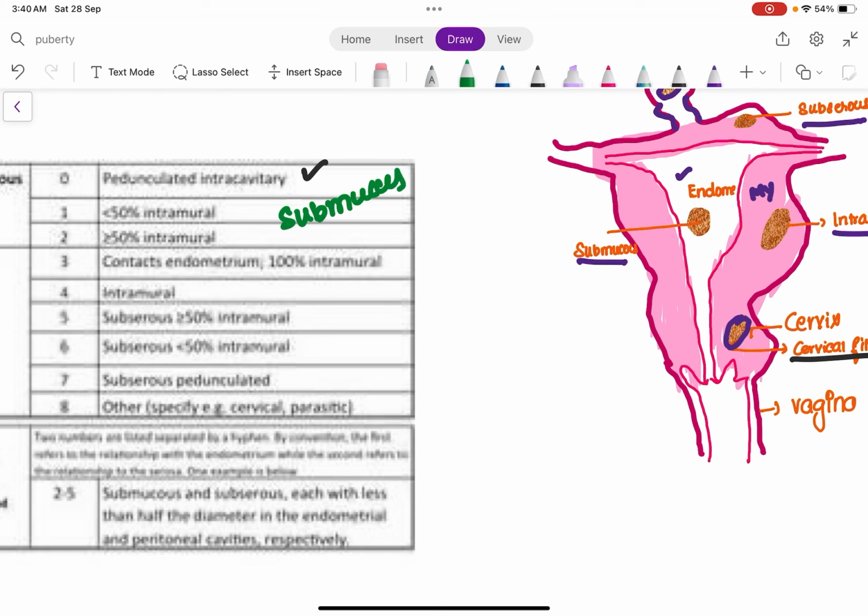Type 3 is intramural but it contacts the endometrium. Type 4 is entirely intramural. These types 3 and 4 are intramural. Types 5, 6 and 7 are all subserous. Type 5 is more than 50% intramural. Type 6 is less than 50% intramural. Type 7 is pedunculated subserous. So this is all subserous. So anything other than submucous, intramural and subserous comes under type 8 of the FIGO classification.